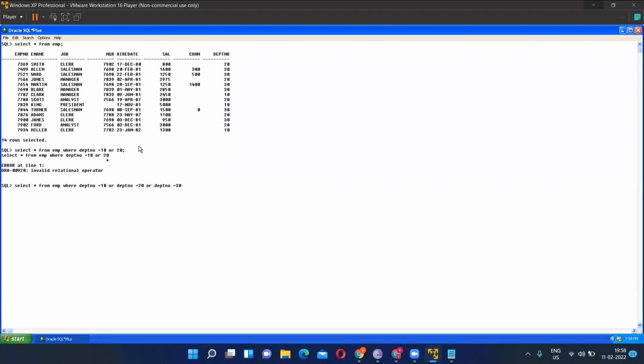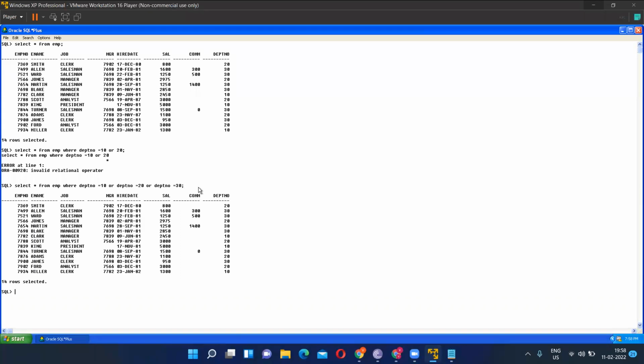Are you able to understand, guys? If I want multiple department numbers, I have to write the full column name. Suppose 10 or 20 or 30. So what have I written? Select star from EMP where department number equals 10 or department number equals 20 or department number equals 30. Did you understand this much? Tell me yes, no. Yes. Okay, now I will press enter. So either department 10 or 20 or 30 will be displayed in this table.